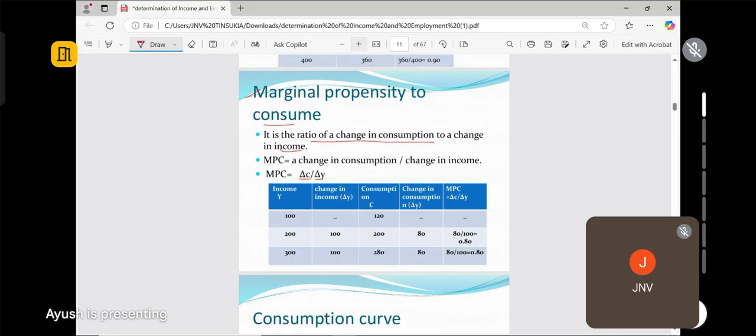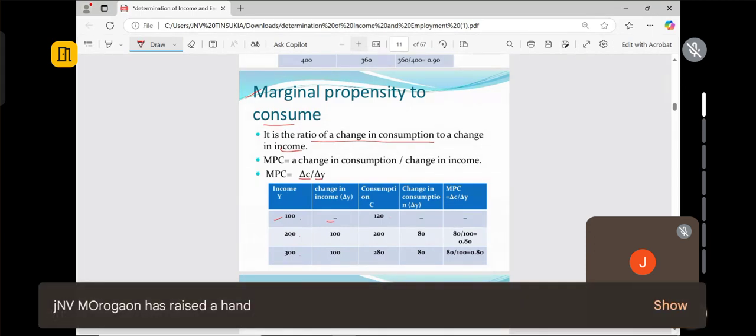So here we are taking from 100. The income is 100, and what is the change? At first there is no change, so it is blank. After that, your change took place: 100 again, from 200 the income becomes 300. That change is 100. And here we have the consumption. At 100 level of income, 120 is our consumption. There is no change for the first line, nothing to write. Then the change was 80, then again 80. Accordingly, we will find out the MPC.